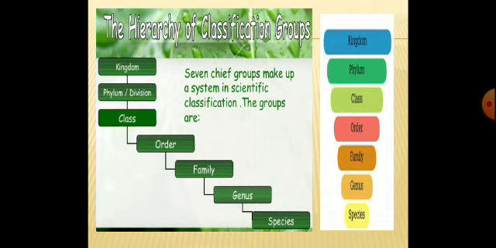If we go from the bottom, that is from species, some species together genus, some genus together families, some families together called orders, some orders together called classes, some classes together called as phylum, phylum together called as kingdom. Instead of phylum, we can call it as a division. So this is the order of the classification.